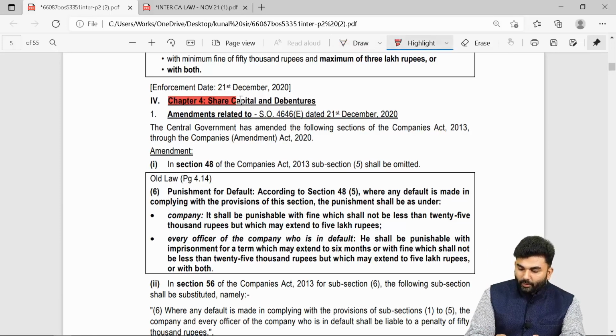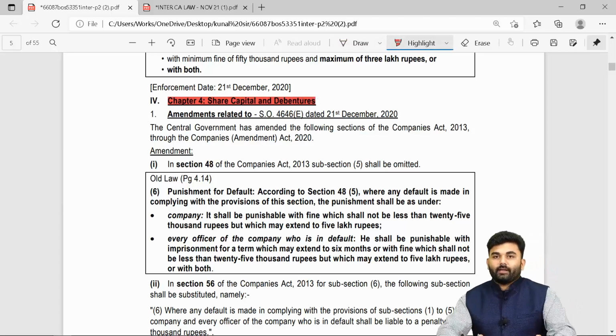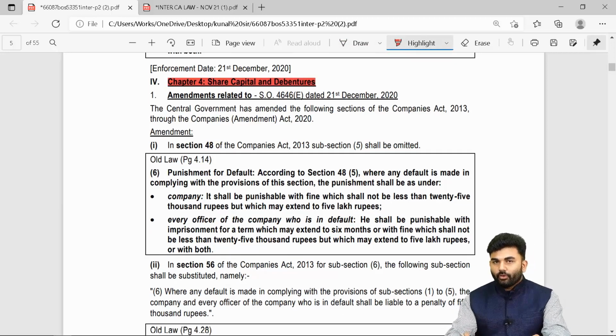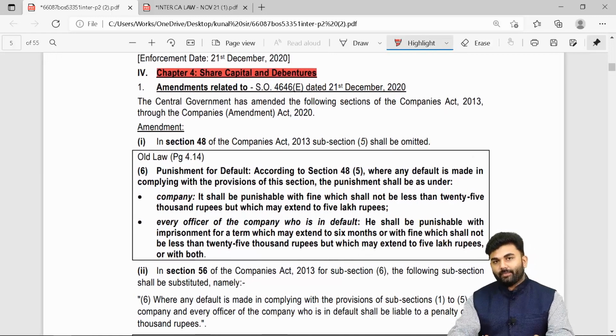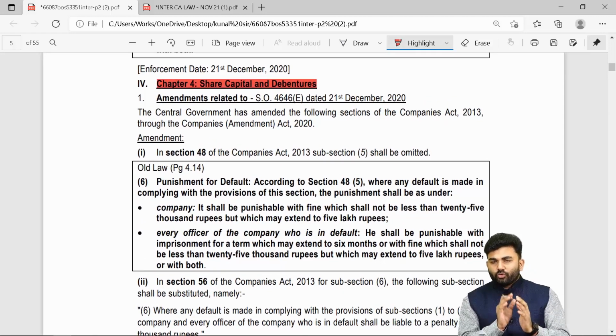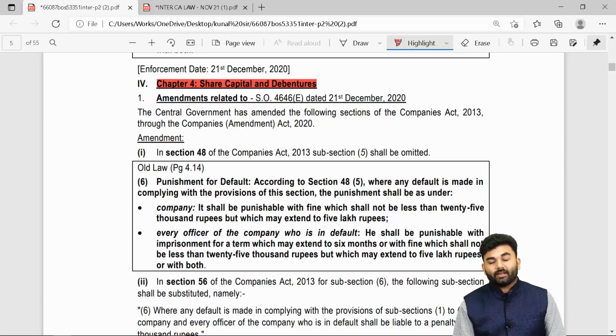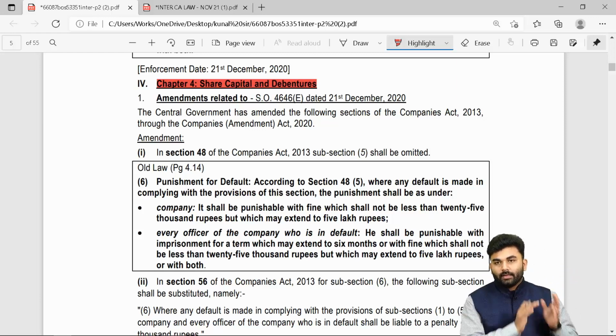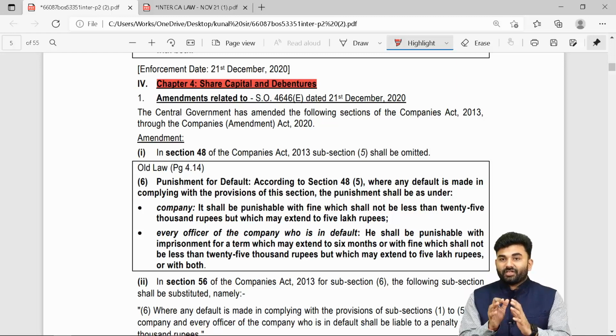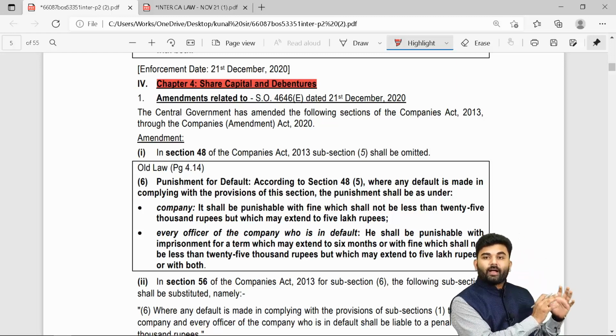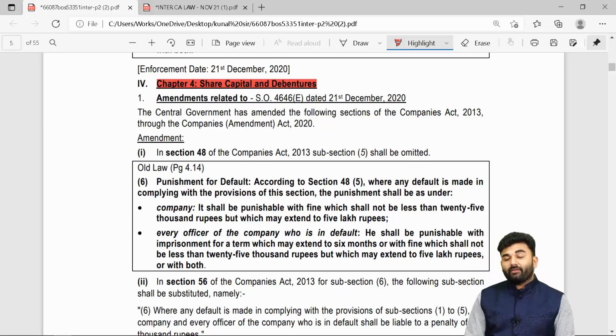Now we will be going to chapter number 4, that is share capital and debentures. However, there are two provisions inside this chapter which we have actually completed in our chapter number 2, that is the provision towards diminution of share capital and reduction of share capital. It is a part of chapter 4, but in our JKSS textbook, we have covered that part in chapter 2 when we were understanding the topic alteration of capital clause.